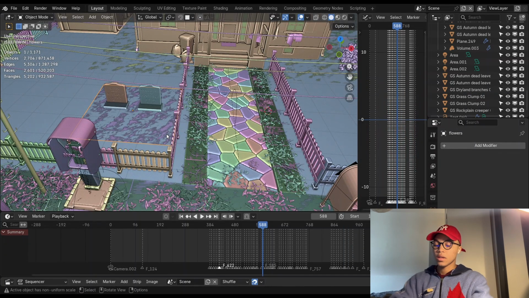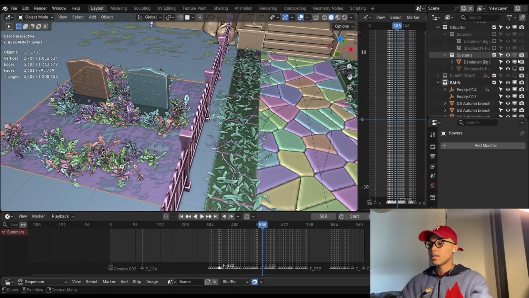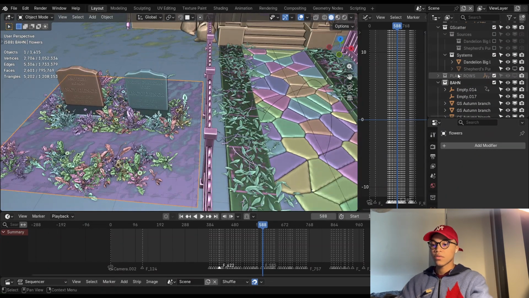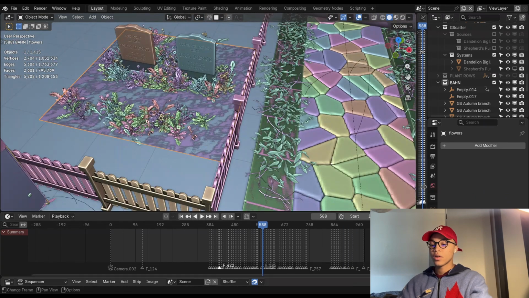And then for this part near the graves, I used just Gscatter. I'm just gonna show you the dandelions instead. There's this thing called shepherd's purse, but it doesn't matter, it's the same process. I added this plane, and it has a transparent material so that it's not seen on the render, but it's right there. And I scattered the dandelions on there.